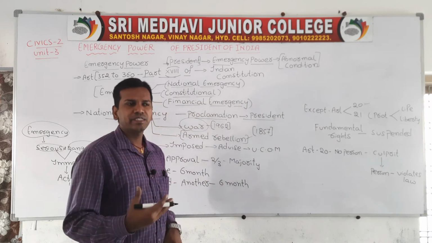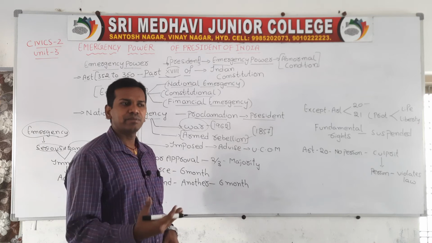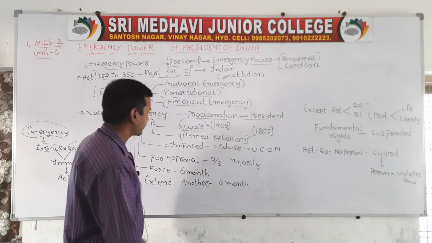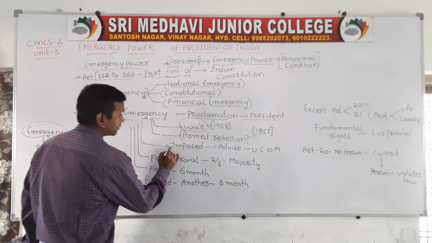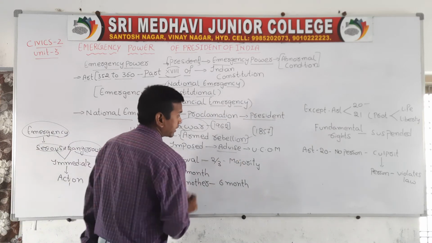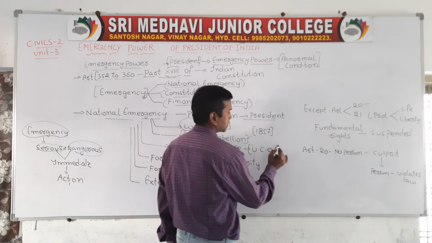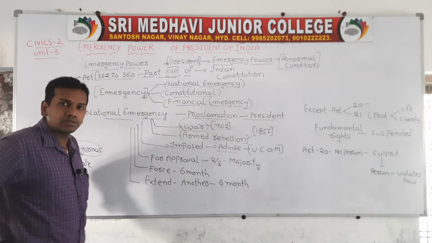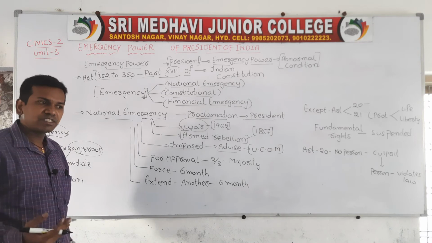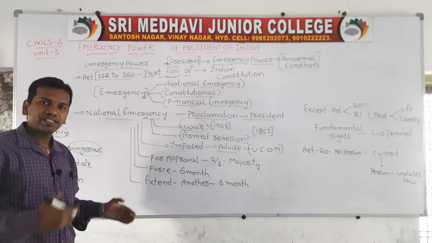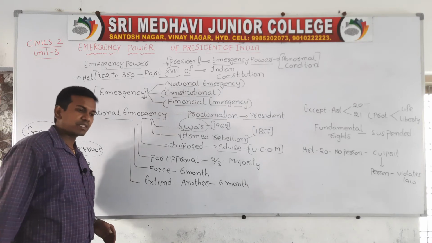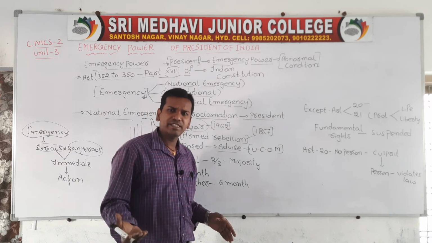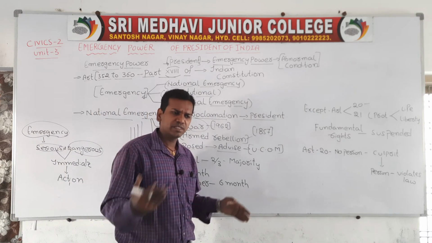He will conduct a meeting with the Prime Minister and Council of Ministers, and then the final decisions will be taken. So here the president takes advice; he has to take the advice of the Union Council of Ministers. That is one point. Whenever an emergency is declared, or in normal circumstances, the president will take the advice of the Council of Ministers and Prime Minister. But in an emergency, the president will take the advice of the Council of Ministers, but he can act.